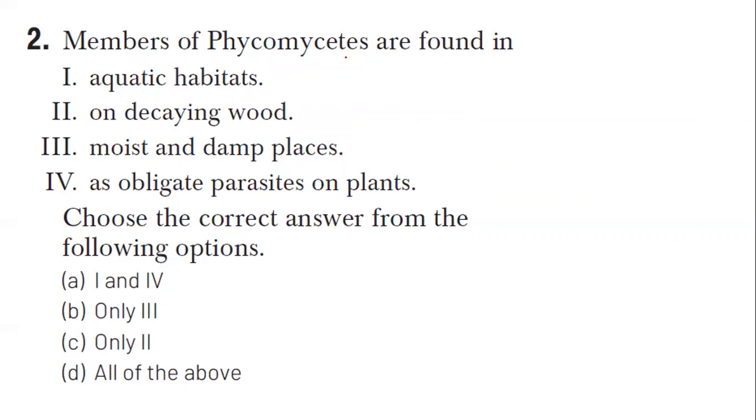Members of class Phycomycetes are found in aquatic habitats, on decaying wood, moist and damp places, as obligate parasites on plants. Which is the answer, guys? In your NCERT it was very well given that Phycomycetes is a class of fungi which occurs in aquatic habitats, dead and decaying wood and other moist and damp places, and as obligate parasites on plants. So the correct answer is option D, all of the above. Phycomycetes members can be found at any of the above mentioned areas.